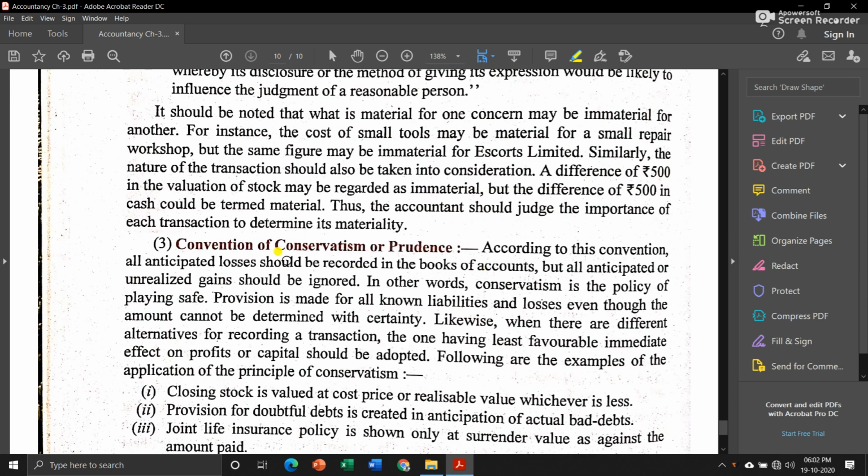Then the last convention is the convention of conservatism or prudence. According to this convention, all anticipated losses, meaning expected losses, should be recorded, and all expected or unearned gains, which we haven't received yet, should be ignored. You have to show more losses than profit. This is what is meant by the convention of conservatism or prudence.